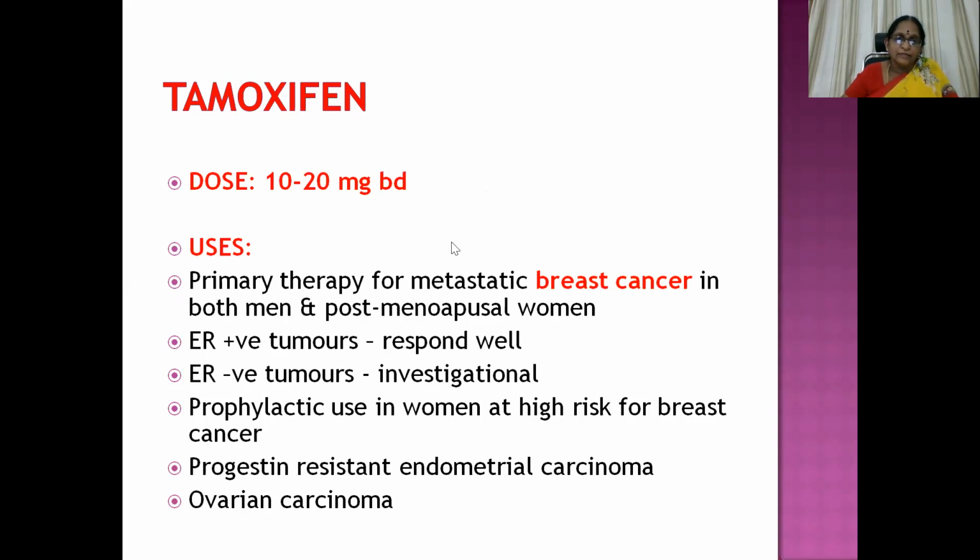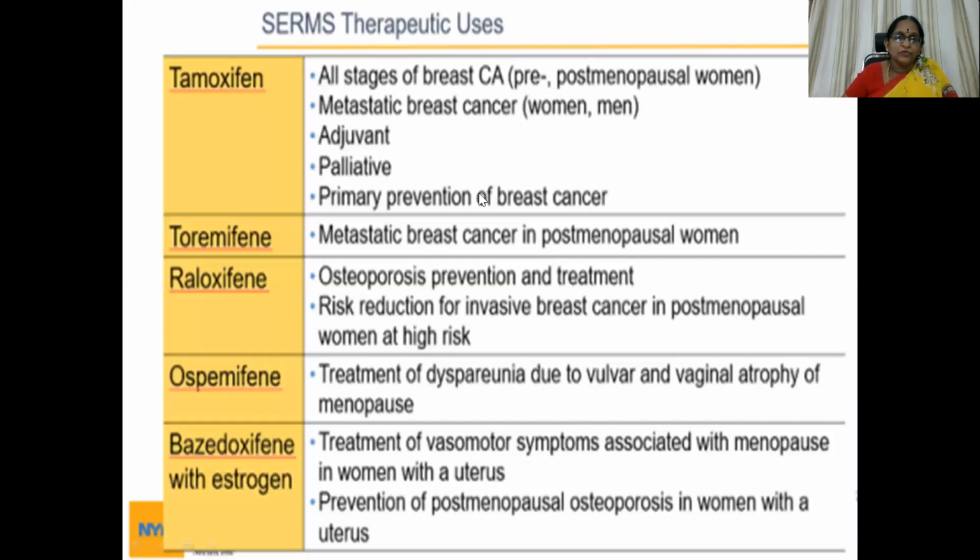In such cases, estrogen positive tumors respond well, but for negative tumors, investigation is still going on. Prophylactic use in women at high risk for breast cancer is possible. Progestin resistant endometrial carcinoma and ovarian carcinoma also. So tamoxifen is used in all stages of breast cancer, pre and postmenopausal women, and metastatic breast cancer in both women and men: adjuvant therapy, palliative therapy, and primary prevention of breast cancer.